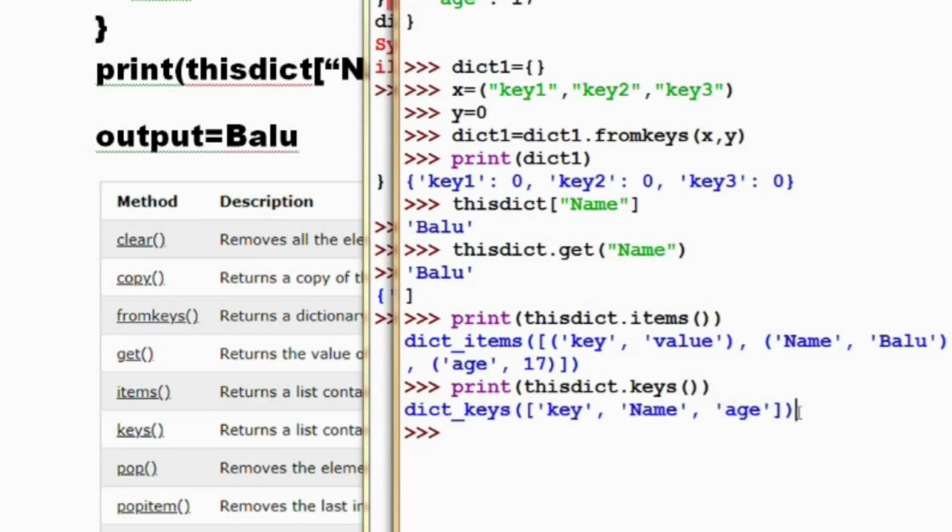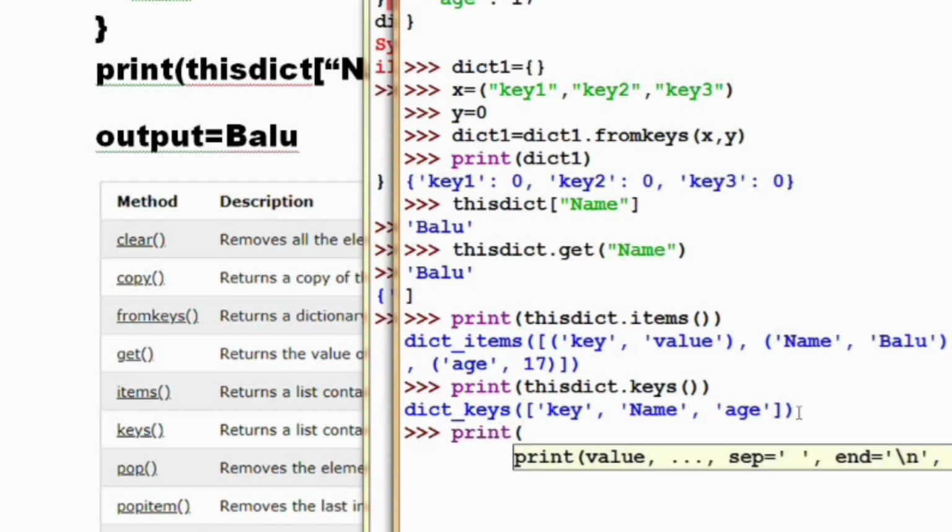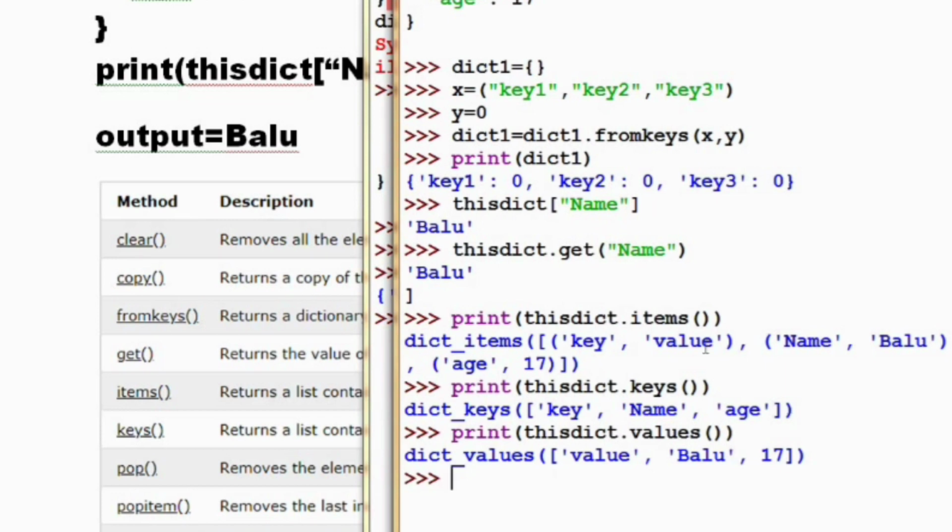So now I need to get the values. Then what can I do? You can use the values function, dict dot values. This will give me only the values: value, Balu and 17. So in this way you can use items, keys and values in your program.